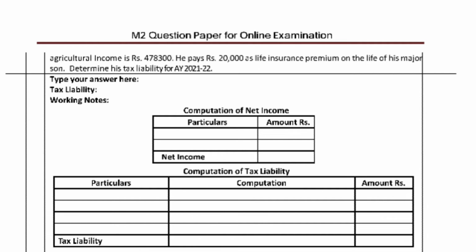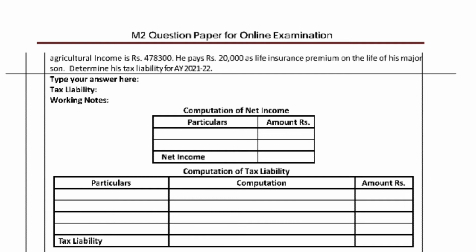This is not business income and is not part of this. It is separate, a deduction under section 80C. So it will not be part of the agriculture income.